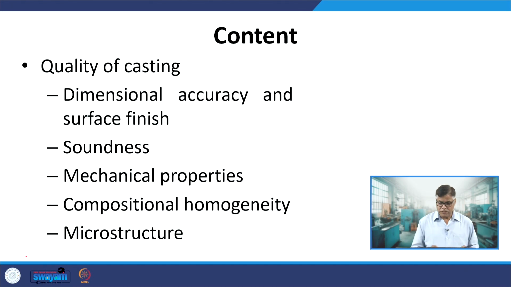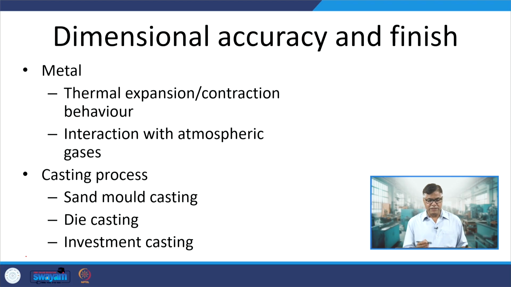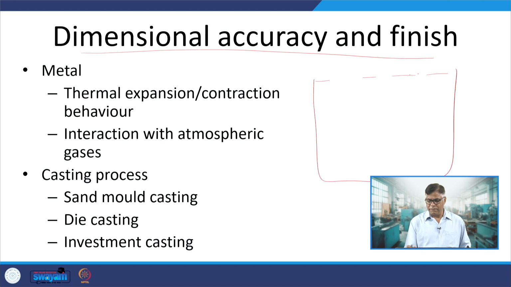Okay. So, now we will see the things a little in detail, the dimensional accuracy and surface finish. Let us say this is the mold and we have taken a metal in the molten form and it is allowed to solidify. Once this has solidified, different metals will be shrinking in different ways after the solidification.